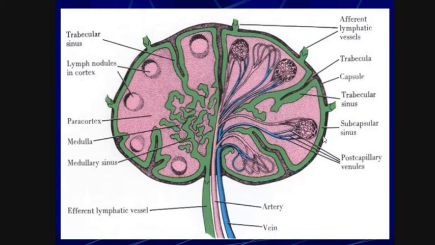This is the lymph node anatomical structure. This is the artery, this is the vein, and this is the efferent lymphatic vessel. This is very important because lymph is transported from here.